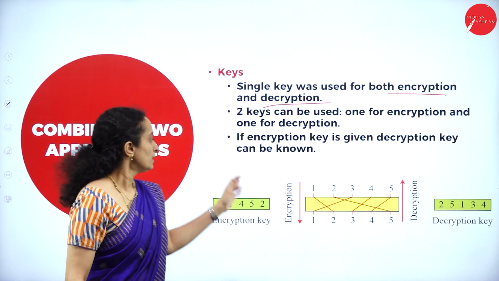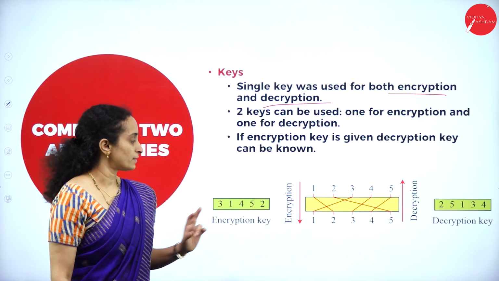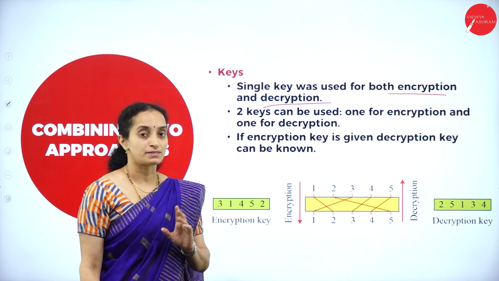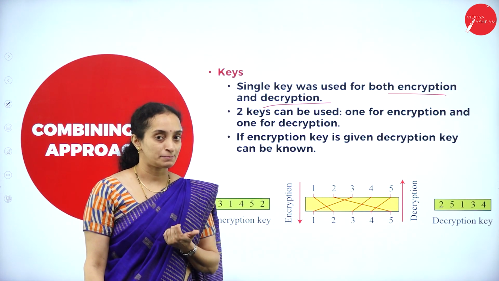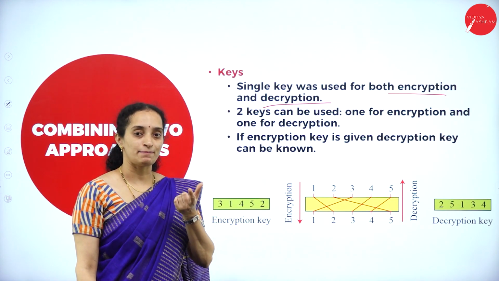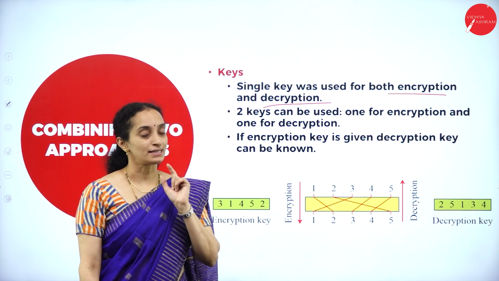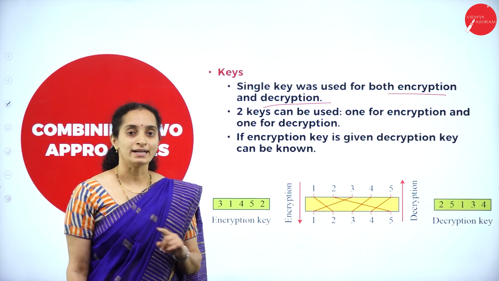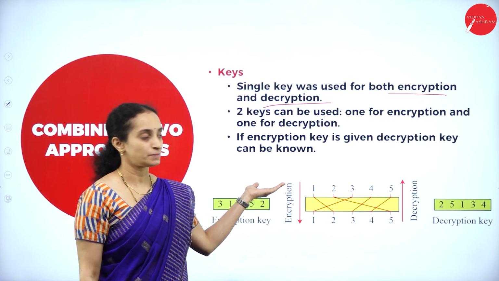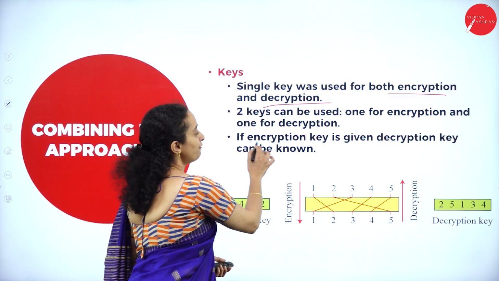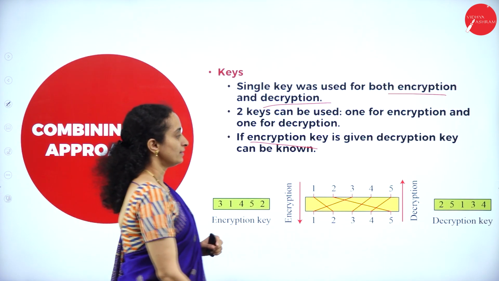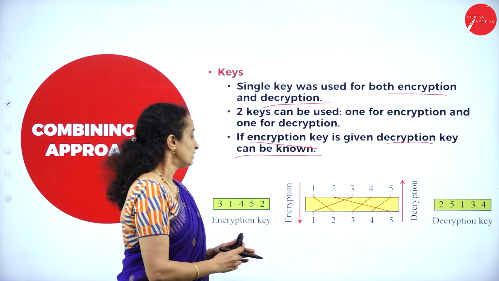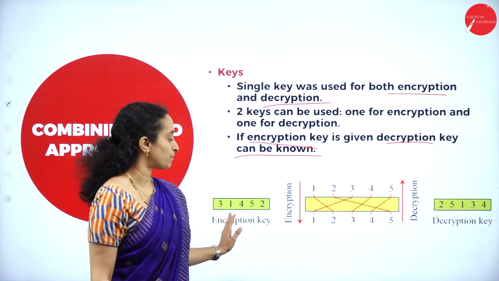Okay. The two keys can be used where one will be for encryption and one for decryption. The key that is used for decryption will be generated by the same key which are used by encryption. It is not a new key, but the decryption key will be generated with the help of the encryption key. Alright. If encryption key is given, the decryption key can be generated or can be known. Here we have a diagrammatic example of that.